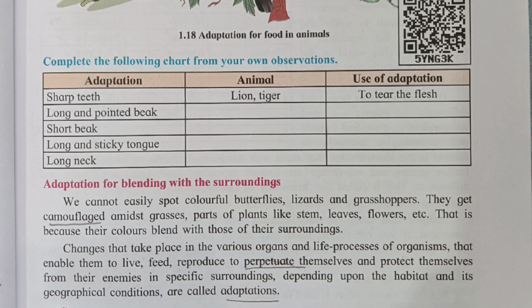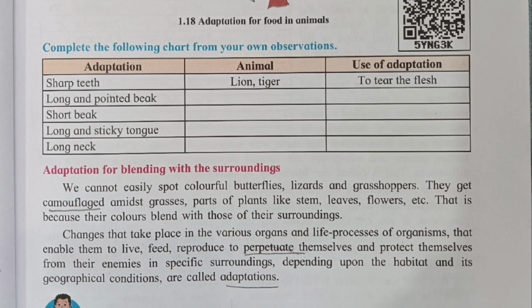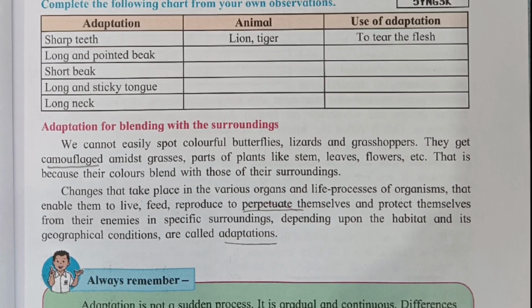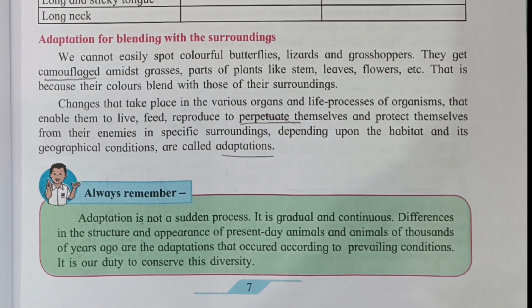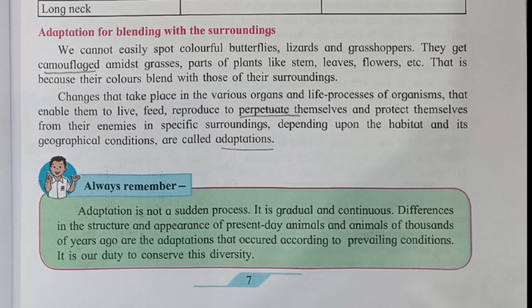Changes that take place in the various organs and life processes of an organism that enable them to live, feed, reproduce, and perpetuate themselves depending upon the habitat and its geographical condition are called adaptation. Perpetuate means preserve and protect themselves from their enemies in specific surrounding.